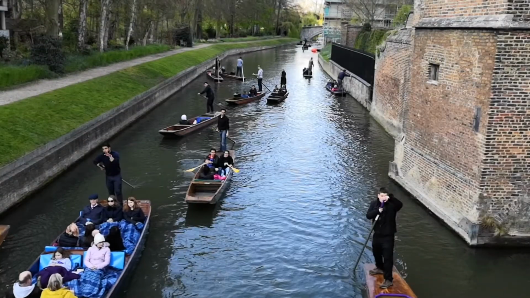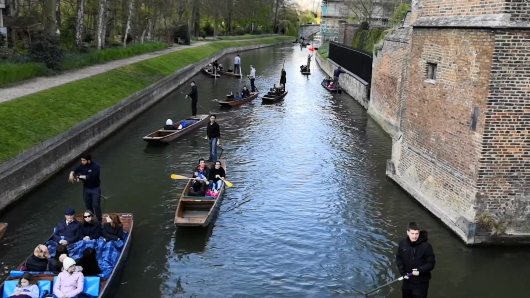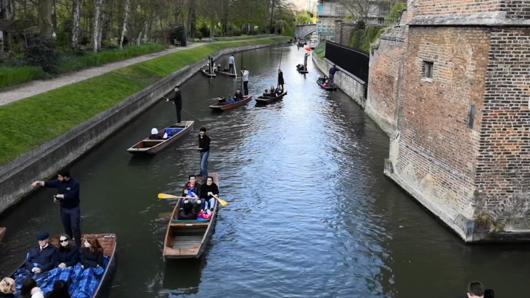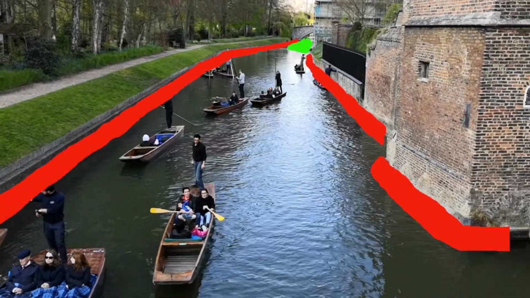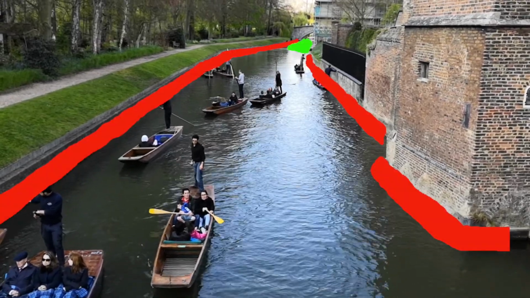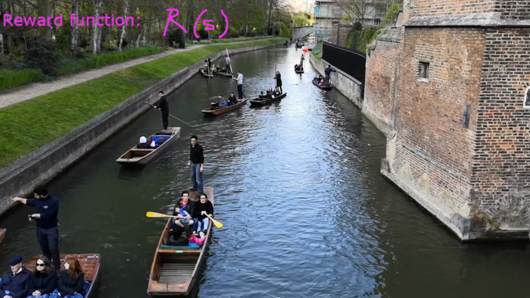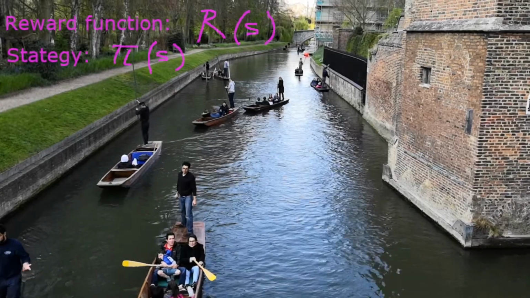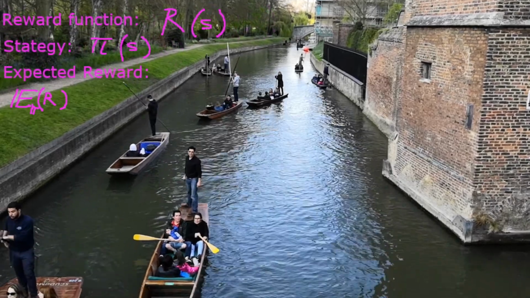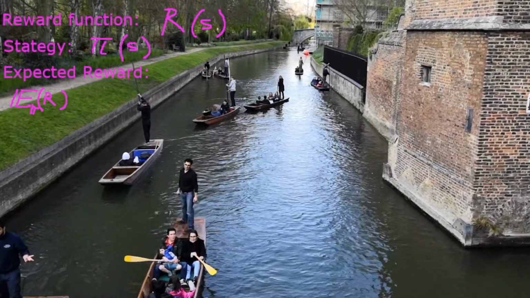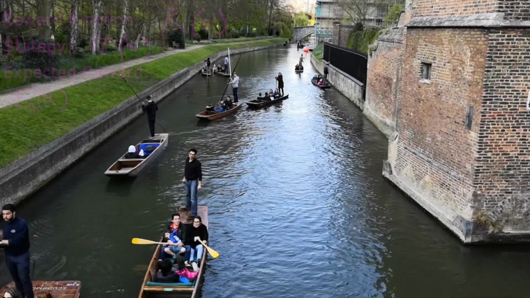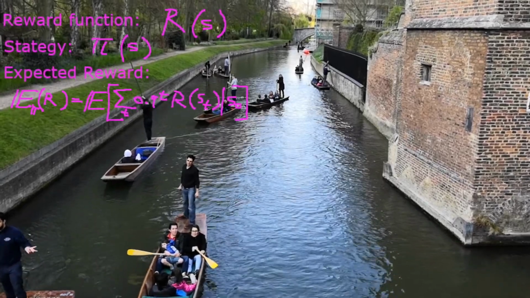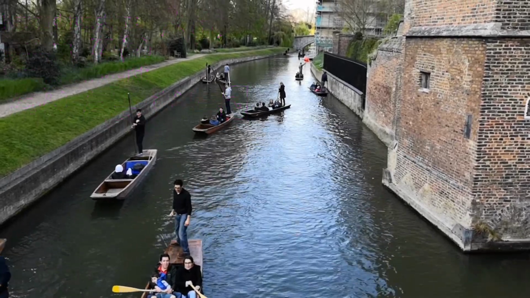Of course. So look at the river in front of us. When punting, there are some regions that we want to avoid and one region that we want to reach. This can be modeled by a reward function. When we have a reward function and we also have a strategy on how to punt, we can calculate the expected reward at each point. As reaching the region now is better for us than reaching it in 10 hours, we apply a discount factor when calculating this accumulated reward. This is the value function.